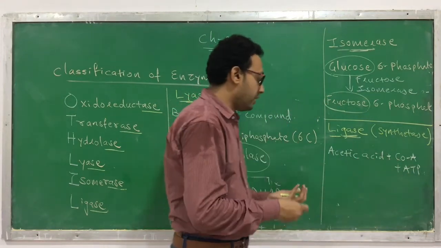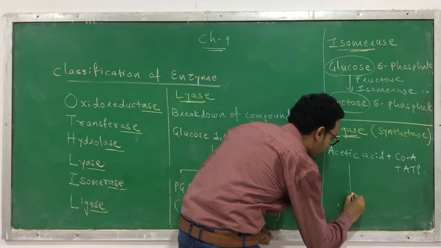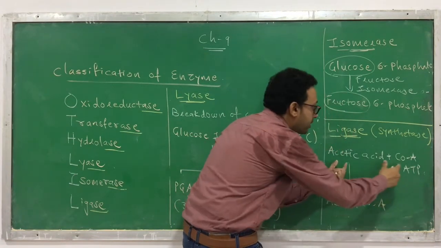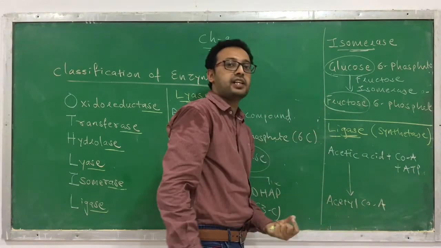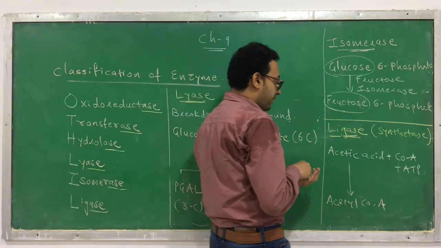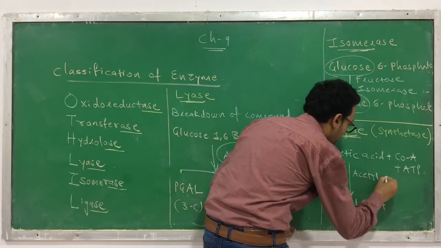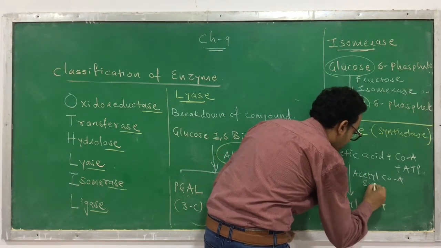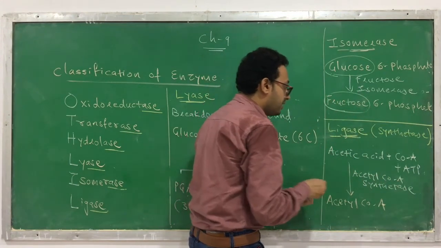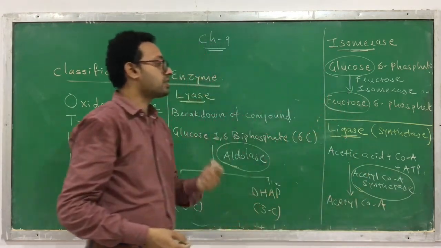Acetic acid plus coenzyme A plus ATP. So what does it give? It gives acetyl coenzyme A. Here these two moieties have been joined to form acetyl coenzyme A. So two molecules are joined by an enzyme. I will write down the name of the enzyme by which they are joined. Here the enzyme is acetyl coenzyme A synthetase. It comes under the category called ligase or synthetase.